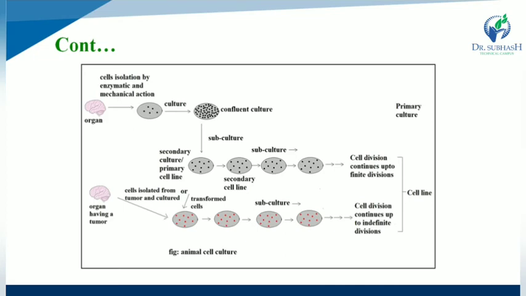The second figure is an organ which has a tumor. Cells are isolated from the tumor and cultured, and these are transformed cells, which are subcultured, and finally cell division continues up to indefinite divisions. So those are cell lines. That is the schematic diagram of animal cell culture.